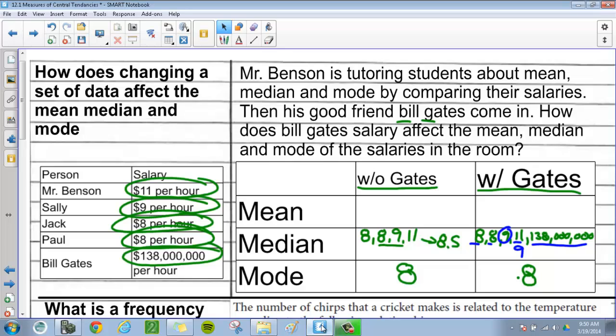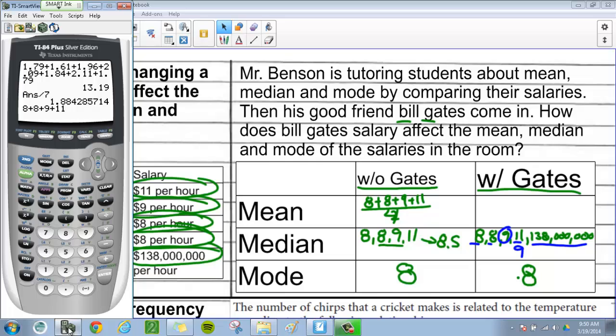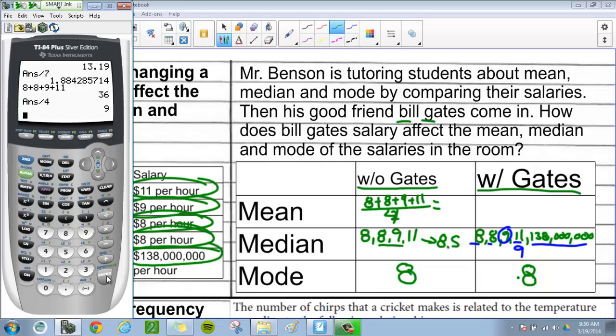And then we've got the mean. Now remember, the mean is adding them all up: 8 plus 8 plus 9 plus 11, and then dividing by how many there are. So divide this by not 2 but 4. I've already put it in my calculator: 8 plus 8 plus 9 plus 11, figure out what that is, divide it by 4, and I get 9. So our average there is 9. Now what happens when we put Bill Gates in there?